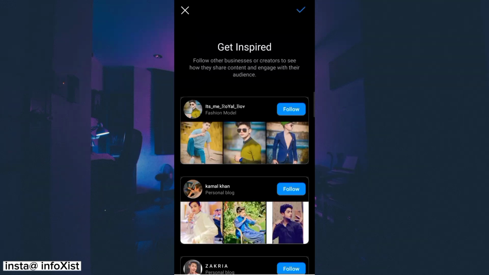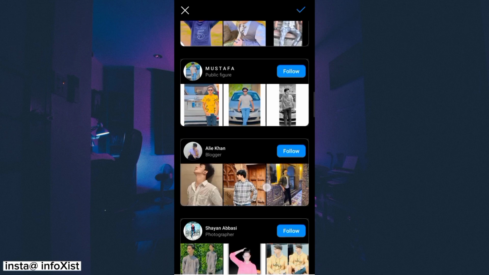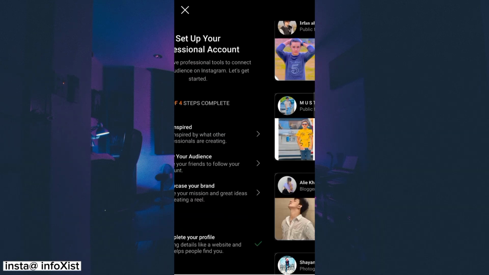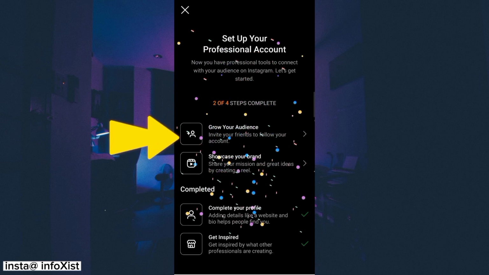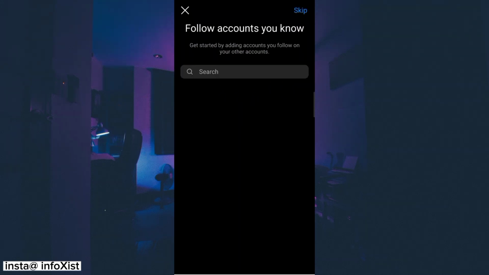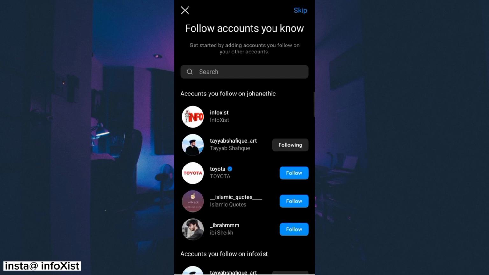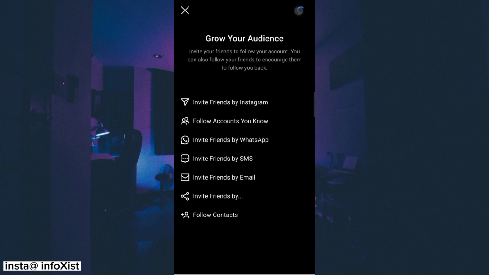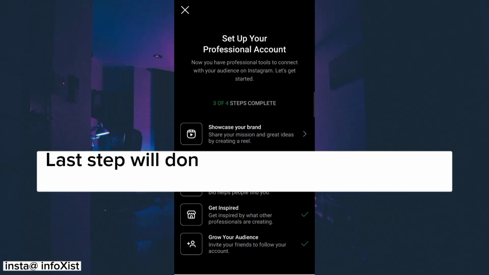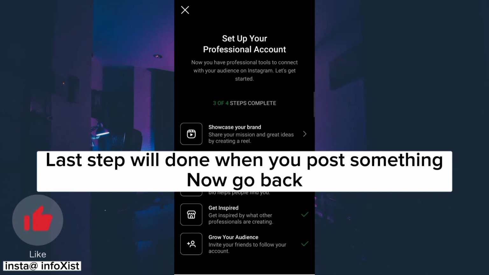So one of them is Get inspired, so you just have to follow some people from here, just as I am doing, and then tap on Select. You can see the first step is completed. Second step is Follow accounts you know, and you have to follow just some accounts, then tap on the check mark here. Here you can see the second option is also done, and the last step will be done when you post something.